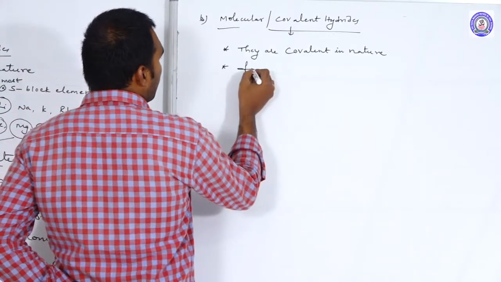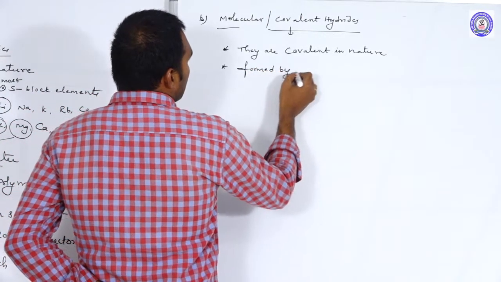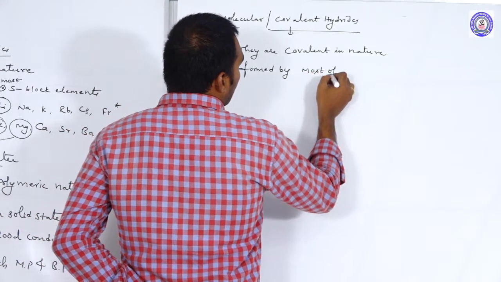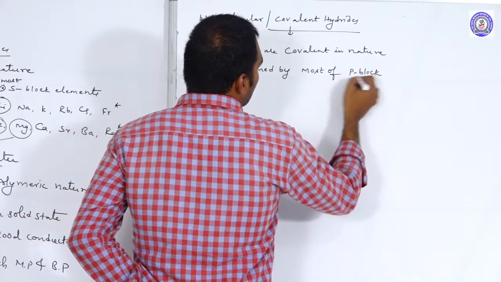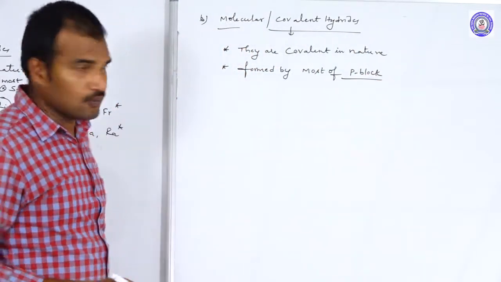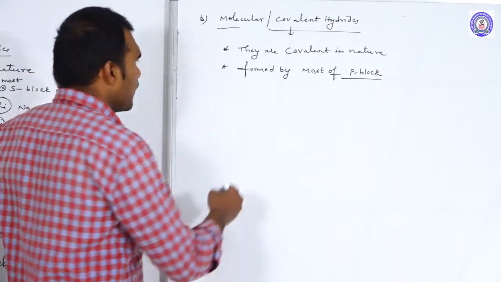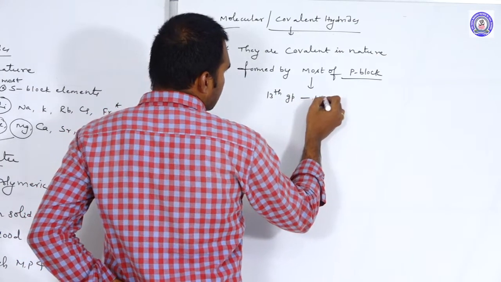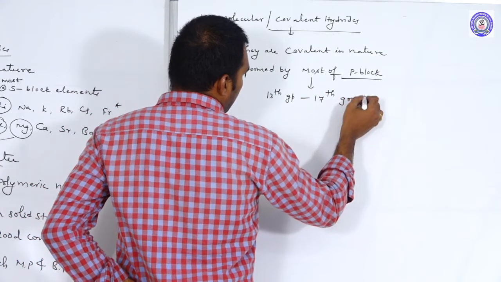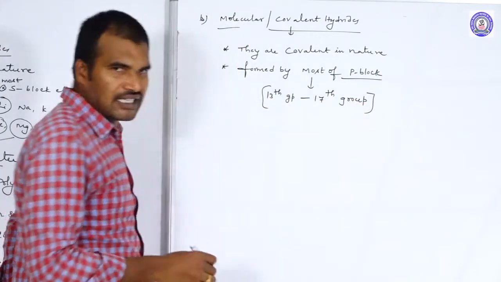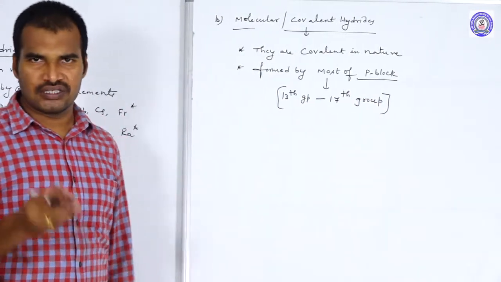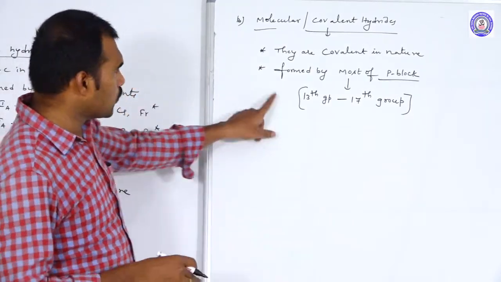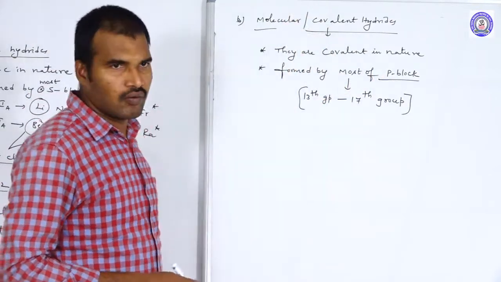Which elements form covalent hydrides? These hydrides are formed by most of the p block elements. Most of the p block elements means which groups? They are formed by 13th group to 17th group elements, meaning boron family, carbon family, nitrogen family, oxygen family, halogen family. So these 5 groups of elements form the molecular or covalent hydrides.